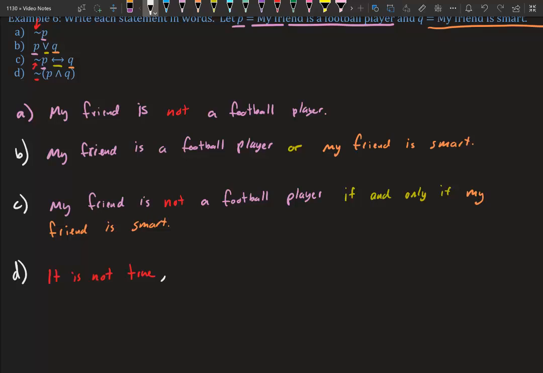And then we have comma. The reason why we have a comma is because we have parentheses. You're going to learn more about that. And then just go straight up into it. We have P. So P is my friend is a football player. We have our connector of and. That's a little A symbol. And then it's just telling us to write Q. So Q is my friend is smart.